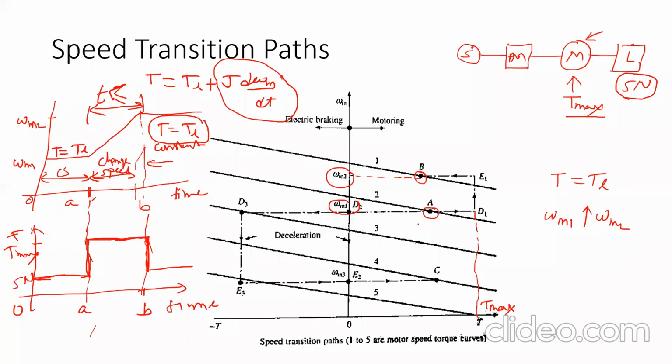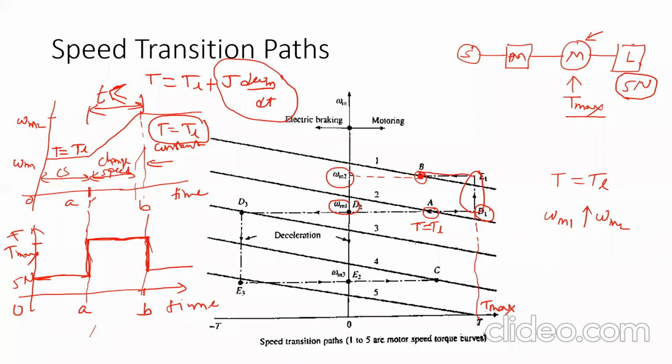At point A, T was equal to TL, but we want to accelerate the machine, so the torque is increased at point D1, that is equal to Tmax. So the machine speed will be increased through this path, and obviously when the new speed omega m2 is reached, the machine operation will settle to the new equilibrium point B.